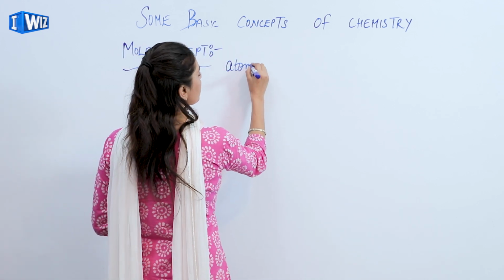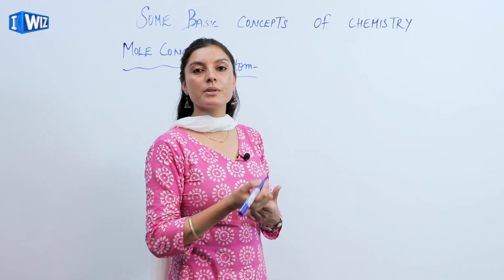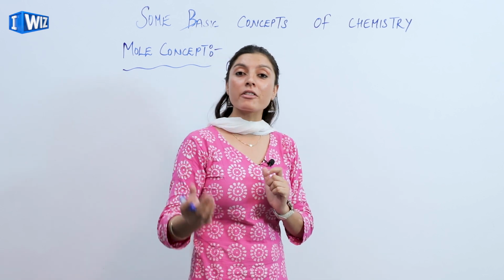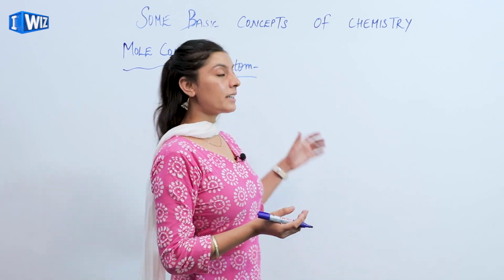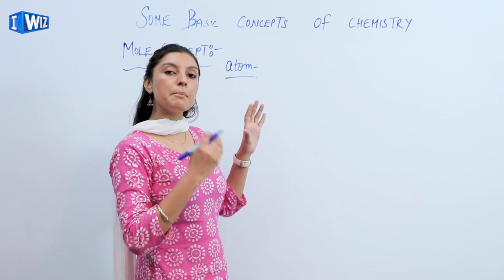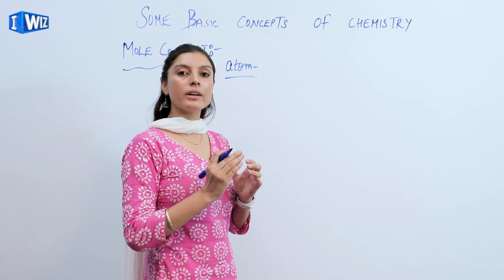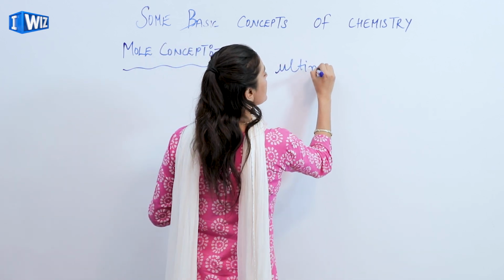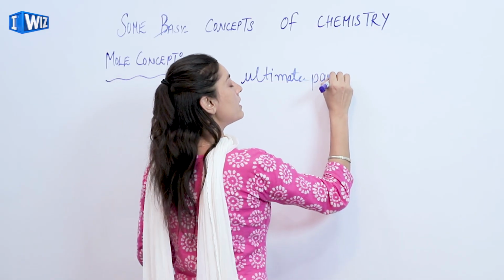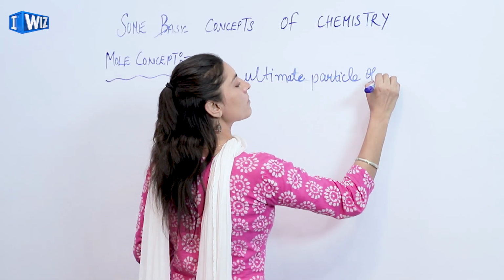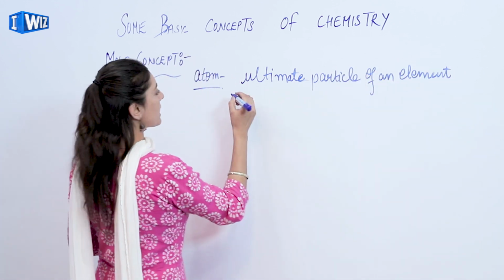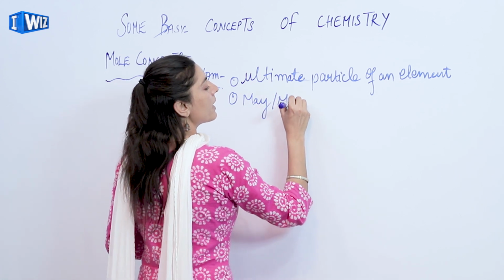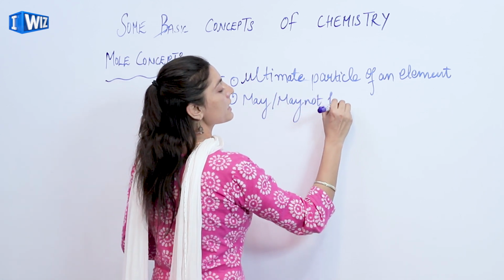So what is an atom? We know that in chemistry, atom is considered as the ultimate particle of any element which cannot be further divided. Either it is capable of having the independent existence or it might not have the independent existence. So I could say that this is the ultimate particle of an element. Secondly, this atom may or may not have independent existence.